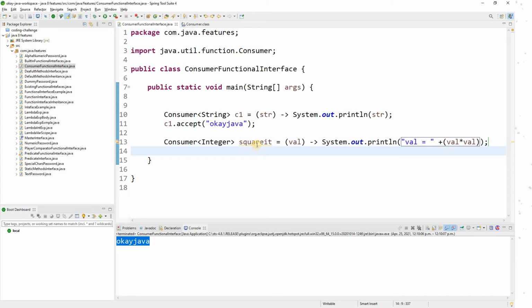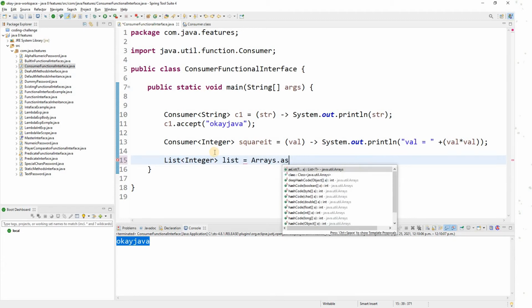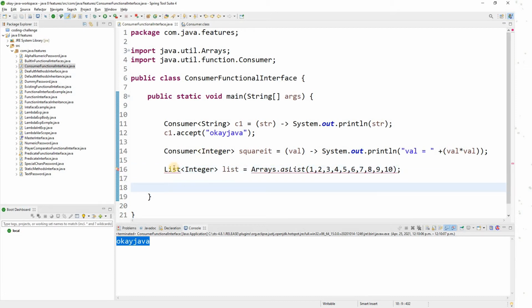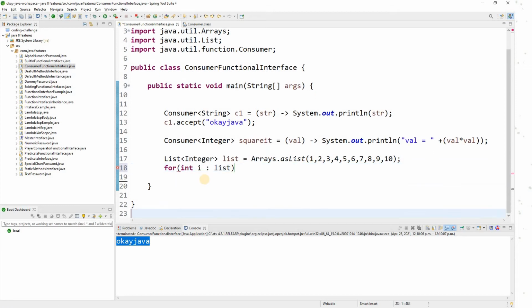Easy. Now what I will do is square it. Before that, let me create a list here. List of what? Integers. list equals, and I can use Arrays.asList to create a list, right? And I will pass 1, 2, 3, 4, 5, 6, 7, 8, 9, 10. Simple. So basically I have a list of numbers, and I want to square each single number in the list. I will use an enhanced for loop: Integer i in my list.